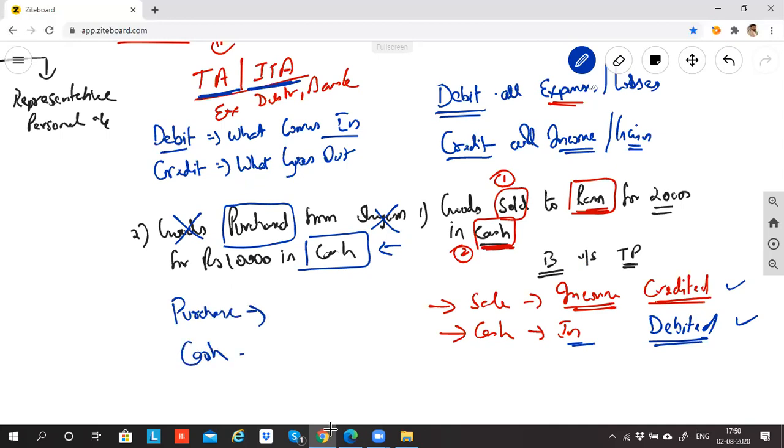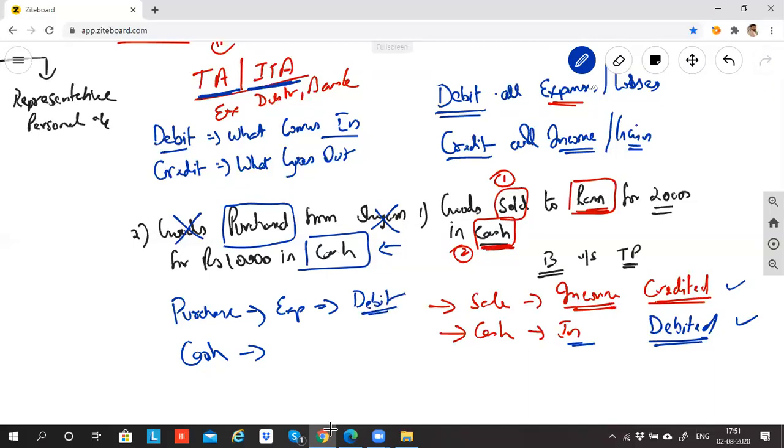Purchase account, can I say it is something which comes to trading and profit and loss account? It has got a flavor of expense. Am I getting the flavor of expense? The rule I will look up for flavor of expense is nominal account. Nominal says that if there is any flavor of expense, immediately debit. So it has got the flavor of expense, so I will debit it.